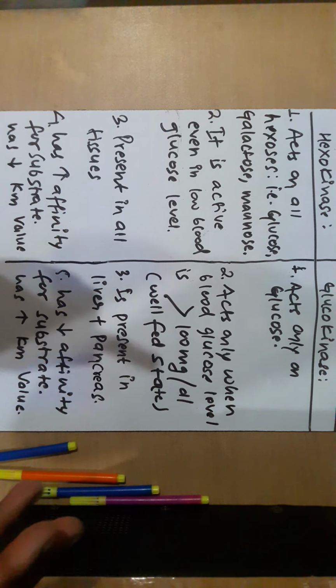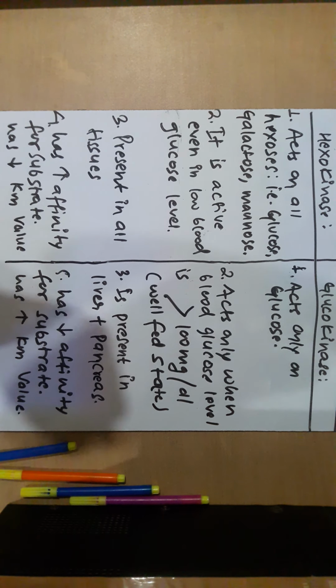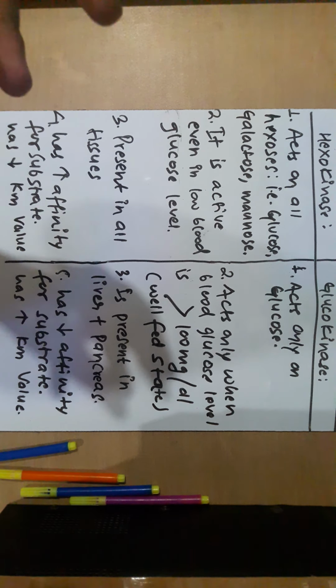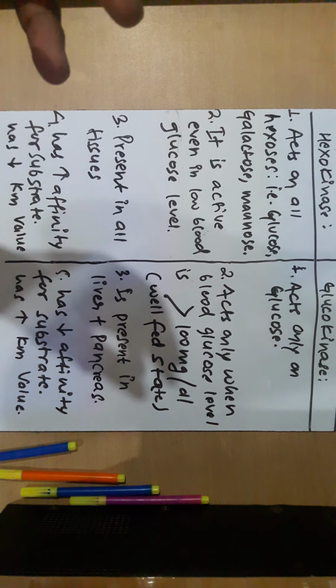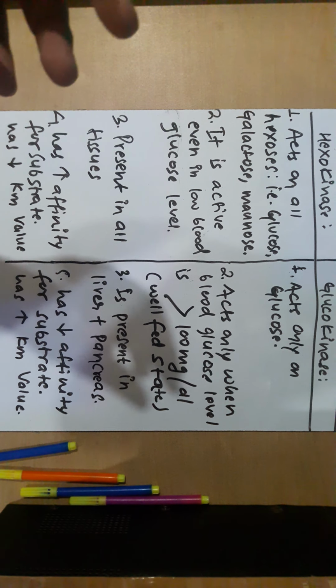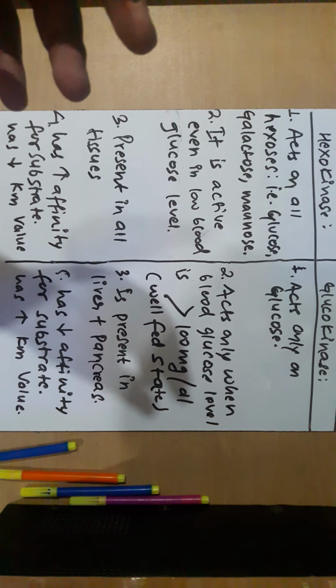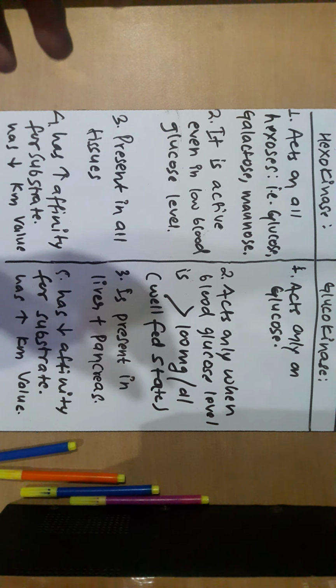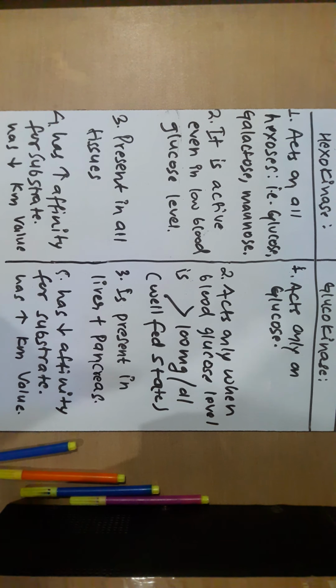In case the substrate and enzyme have low affinity, more and more concentration of substrate is required to reach half of the maximum velocity, that is, to increase the rate of reaction. The definition of Km value tells us that Km value is the concentration of substrate required to produce half of the maximum velocity.